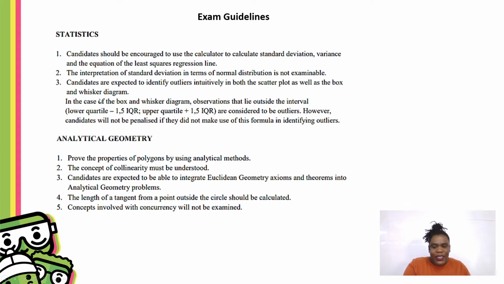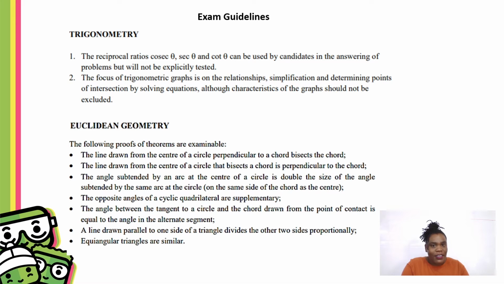Okay, you will be tested on your box and whisker, the 5-number summary, and then analytical geometry. You need to know the properties of your polygons, your square, your triangle, your rectangle. You must be able to know these properties and how to prove them using analytical geometry. So it's very important to be familiar with the exam guidelines because they tell you what is needed, what you need to focus on, and how exactly you can write out your answers.